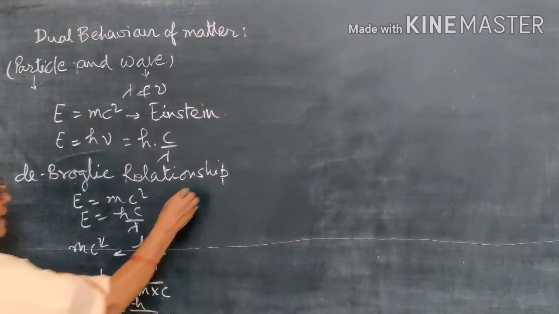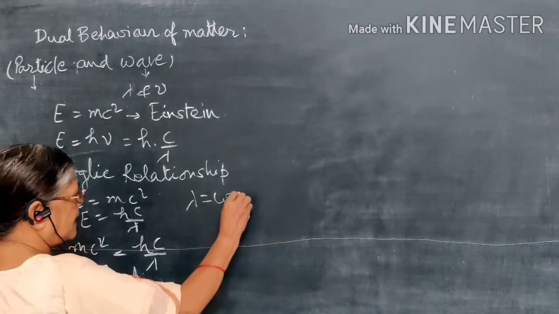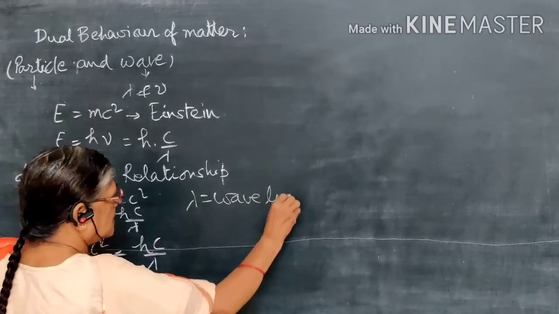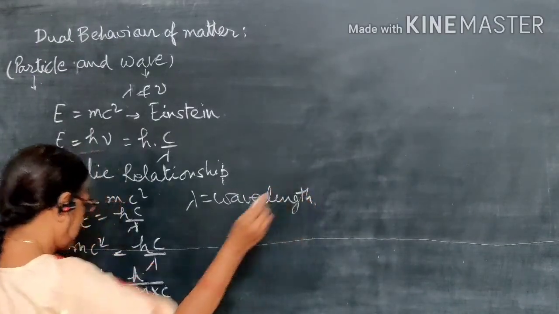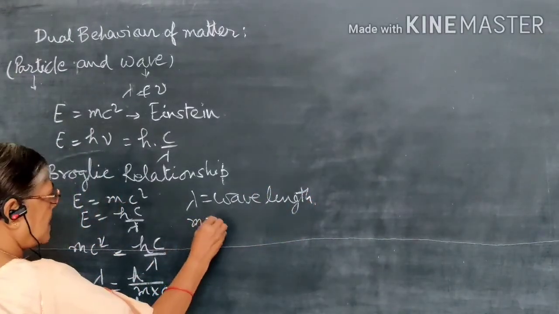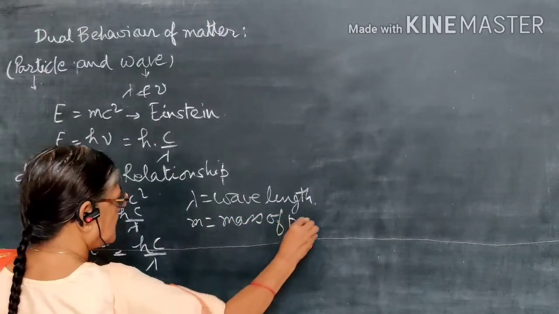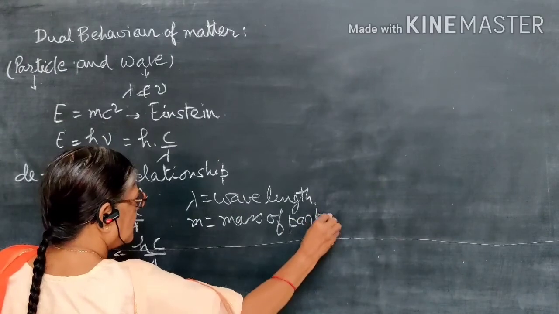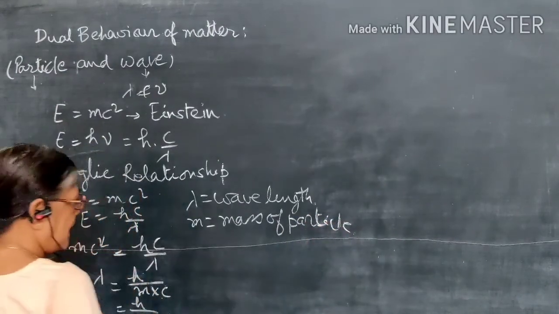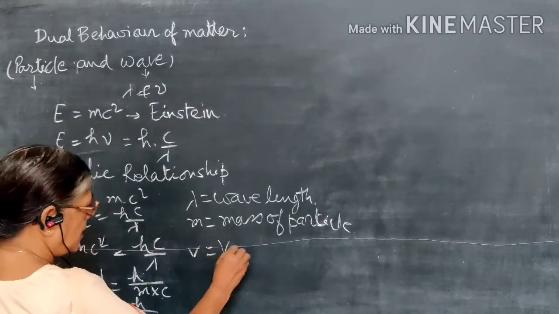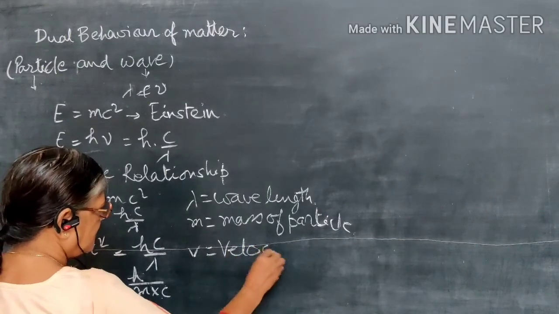Here lambda is the wavelength, m is the mass of the particle, and v is the velocity of the particle.